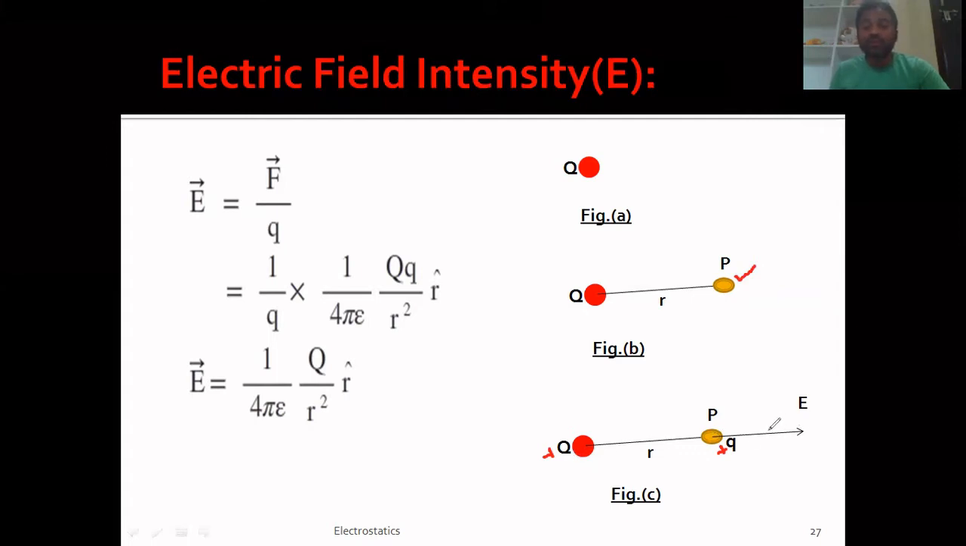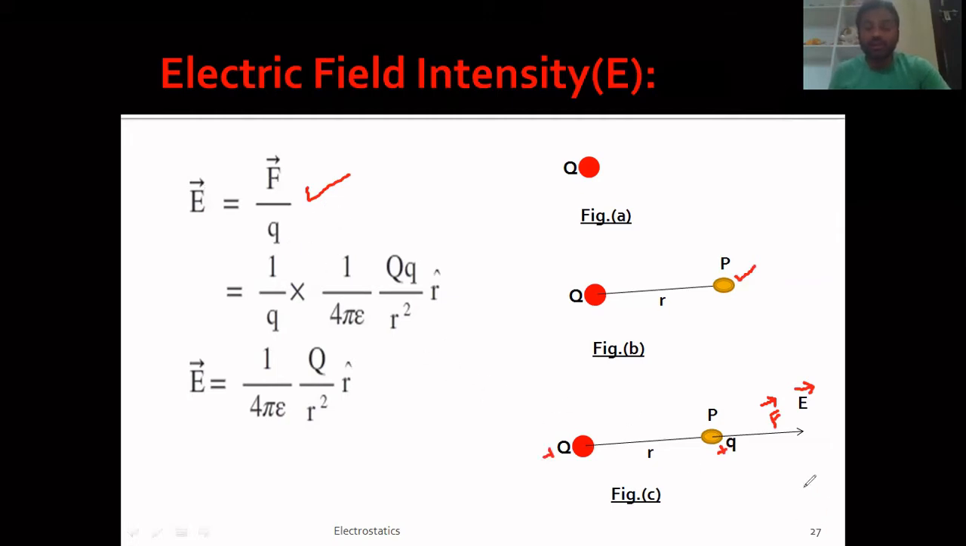So this is the direction of the Coulomb's repulsion force that arises on small q due to capital Q. So in the direction of capital F, the electric field intensity also will be there. Remember in our last class, this is the definition of electric field intensity, which is defined as the force experienced by a unit positive charge. So in the direction of F, the electric field intensity also will be there, right?